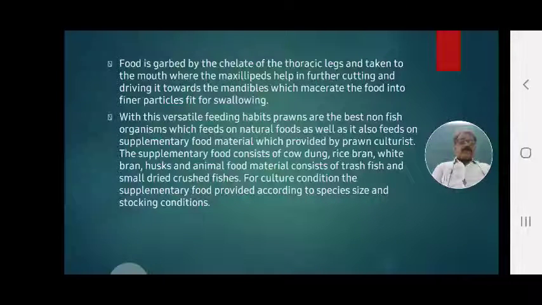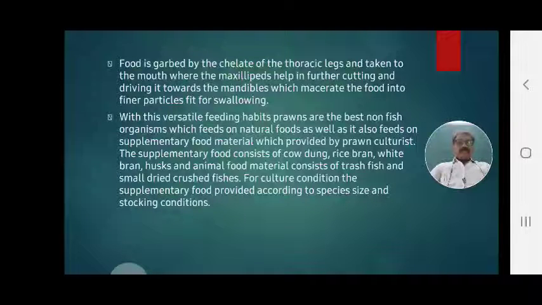First the maxillipedes cut the food material, and the food is driven toward the mandibles, which macerate it, cutting it into pieces and macerating the food into finer particles fit for swallowing. After macerating, the food enters into the mouth and then into the digestive tract.